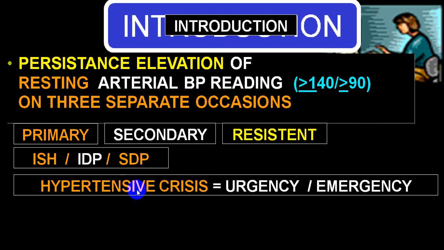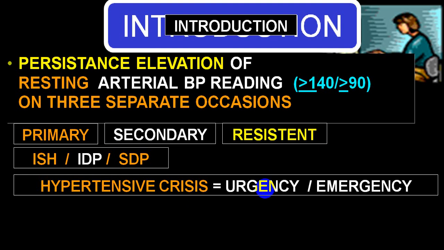There is one terminology we call hypertensive crisis. Probably I will be uploading one lecture on hypertensive crisis because it is very important for interns and the persons who are practicing, and that includes urgency and emergency. At present, I am just giving you an idea. In urgency, blood pressure is elevated, systolic more than 180, diastolic more than 120, but there is no active, progressive, terminal organ damage. Indirectly, the person is asymptomatic.